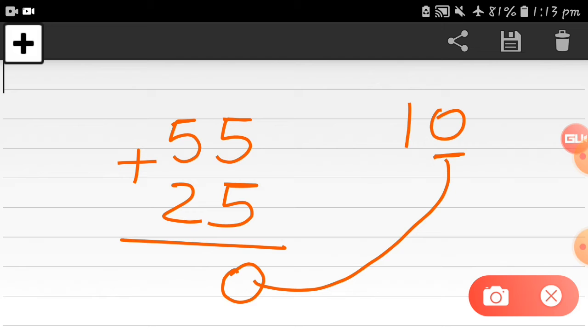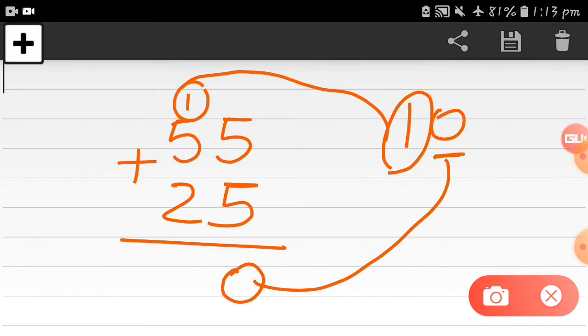Now this 1 is remaining. Where will it go? This number 1 will go as the carry forward. Okay, this 1 will go to the next digit. So which is the next digit? Tens value, right? So here the 5 is the tens value. So this is the carry forward. It's called carry forward. 1 will go as a carry forward above the 5.